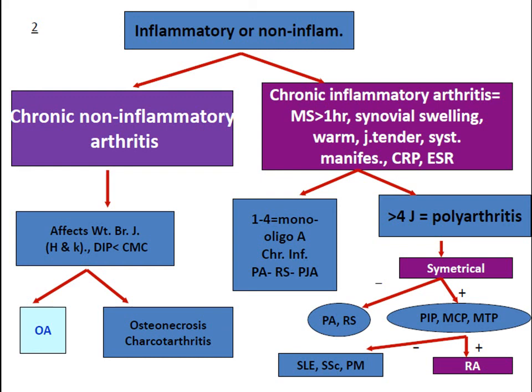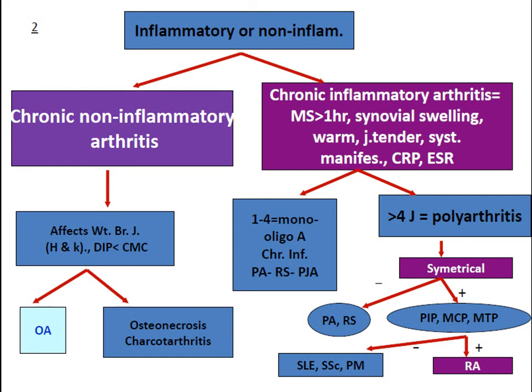Now you go for the number of joints involved. If 1 to 4 joints are involved, it is mono or oligoarthritis, as in chronic infection, psoriatic arthritis, and Reiter's syndrome. If it is more than 4 joints, polyarthritis, check if it is symmetrical or asymmetrical. If it is polyarthritis, especially asymmetrical, go for psoriatic arthritis and Reiter's syndrome. And if it is symmetrical polyarthritis involving the PIP, MCP or MTP, it is rheumatoid arthritis.